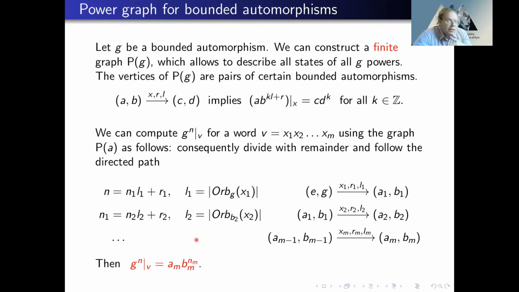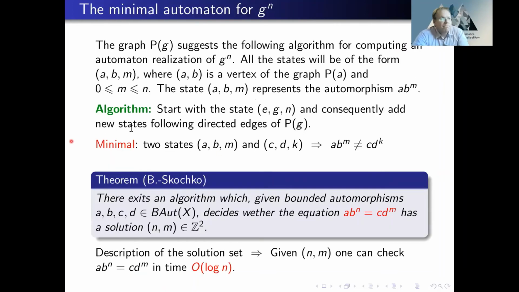And you can construct the states step by step, and each state will be represented by A, B, and some power. So let me move to the next slide. Each state will be represented by A, B, and some integer number, and this triple represents the automorphism A times B in power n.